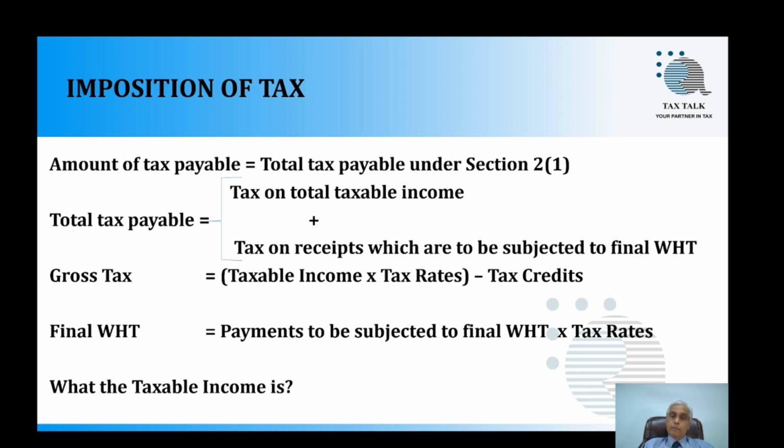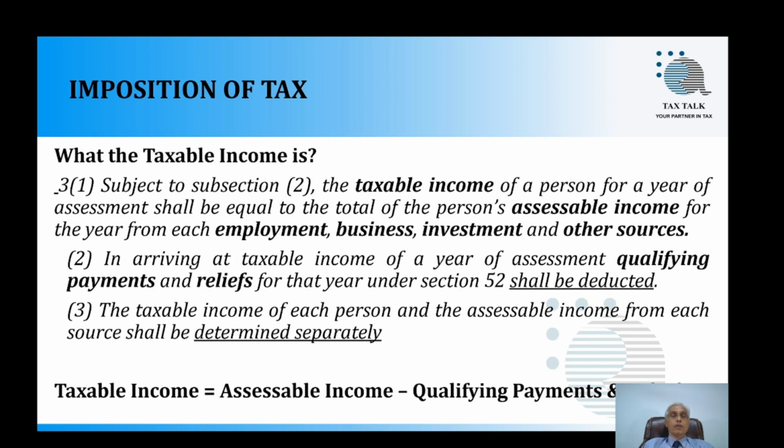The next step, for us to understand the tax law, we have to find out what the taxable income is. Now we'll try to see what the taxable income is. For that we have to refer to section number 3. First we'll read section number 3 and try to understand.